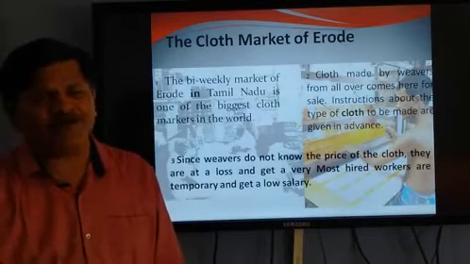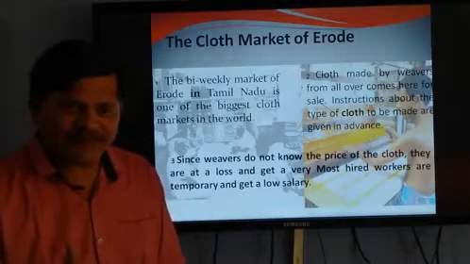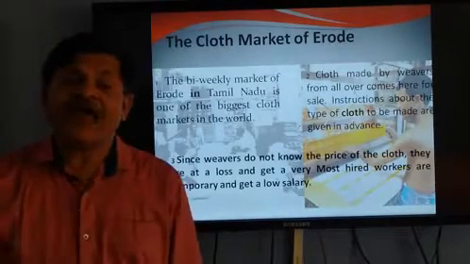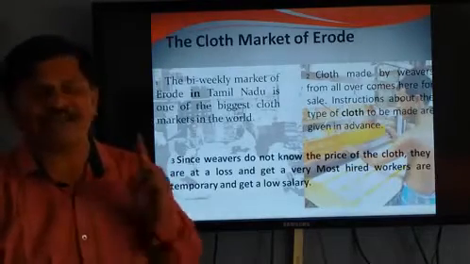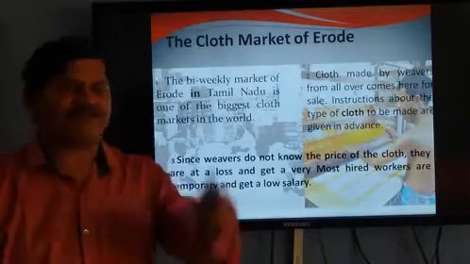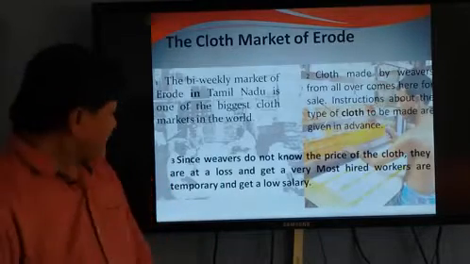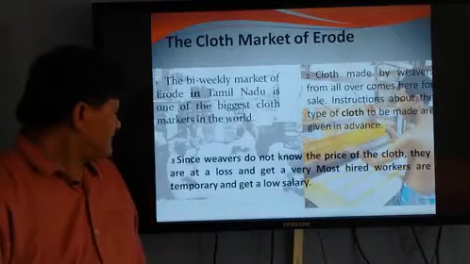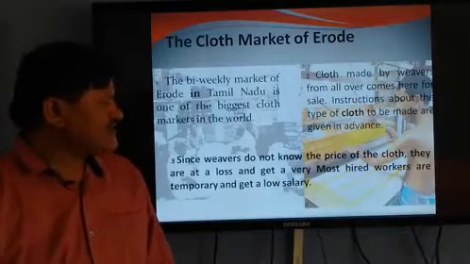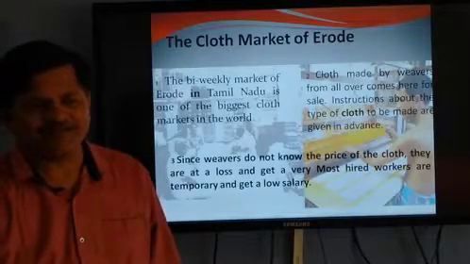What type of cloth does the weaver have to make? He has to take advance instructions for that, and he has to make that type of cloth only and nothing else. And the third one is, since weavers do not know the price of cloth, they are at a loss and workers are paid very low salary.